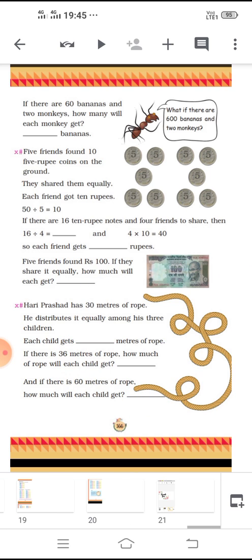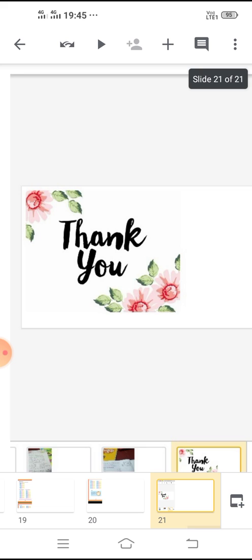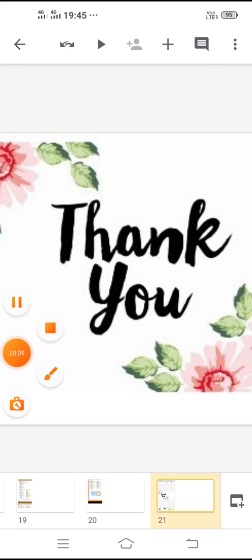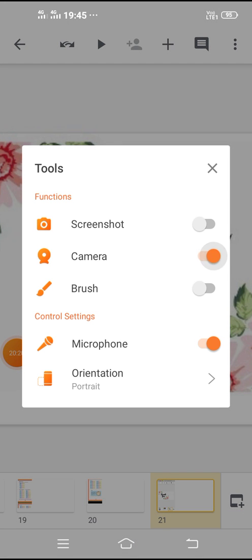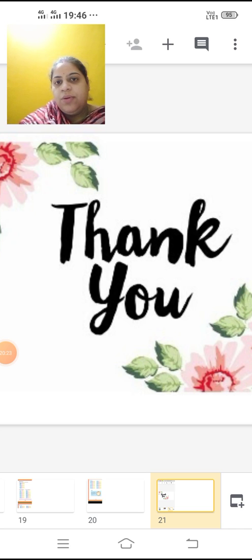So, I hope you are clear with the chapter. You will revise the chapter you did at home once in your rough notebook and practice how we are dividing equally among them.